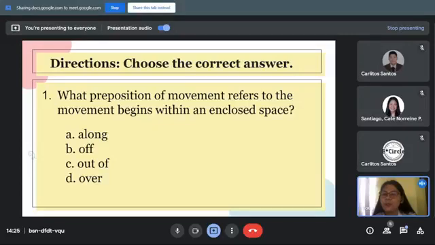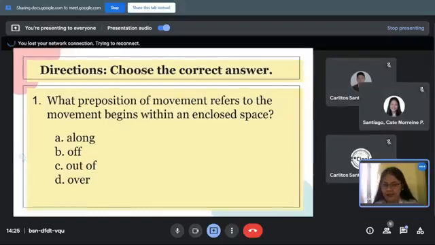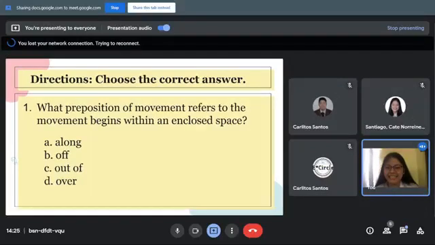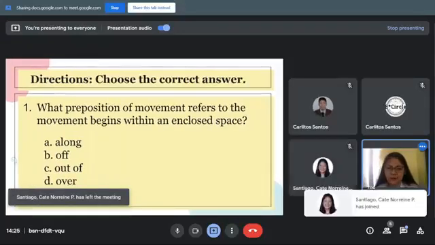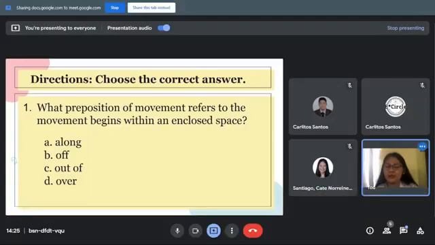For number 1, what is the preposition of movement that refers to the movement that begins within an enclosed space? Again, what is the preposition of movement that refers to the movement that begins within an enclosed space? Any volunteer who would like to answer for the first question?